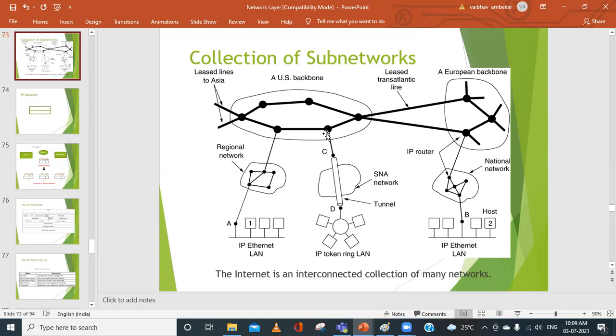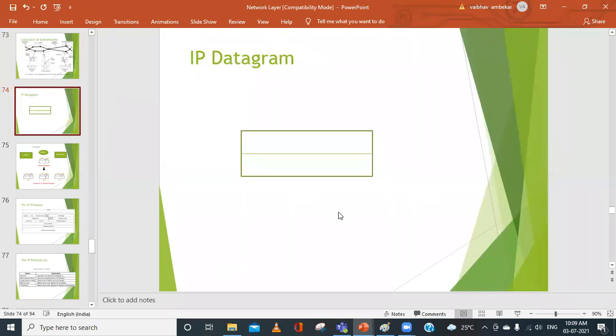Let me make clear what a packet is all about. What is a packet in terms of the TCP/IP or OSI model you studied? Whatever we are going to discuss today is a very important question, asked almost every year for 10 marks: explain the IPv4 or IPv6 header format. So I need your interaction, otherwise I'm not going to explain this, because your interaction is essential and it is not that easy. So what is a packet?